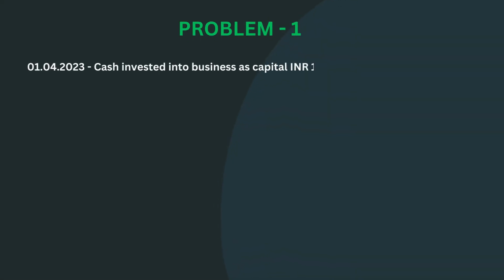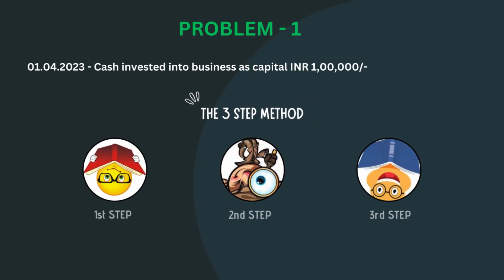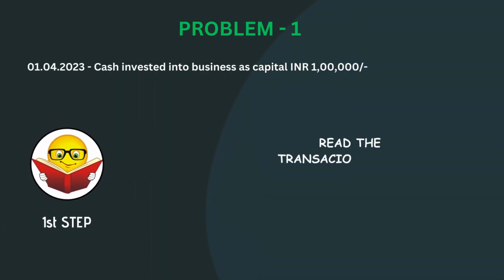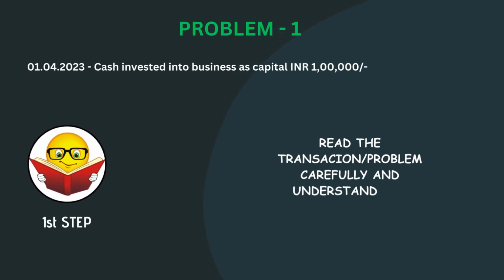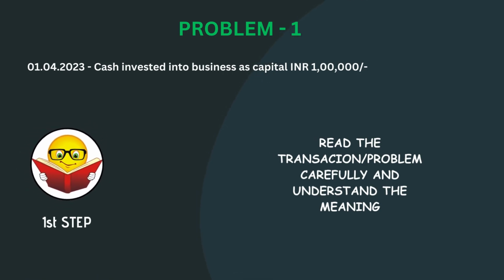Now, here is our first problem. On 1st April 2023, cash invested into business as capital, INR 1 lakh. Now we shall follow the 3-step method as discussed in the earlier video. The first step, read the transaction or problem carefully and understand the meaning. Here we can understand that an amount of INR 1 lakh has been invested into the business.